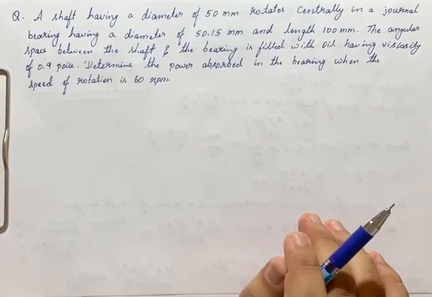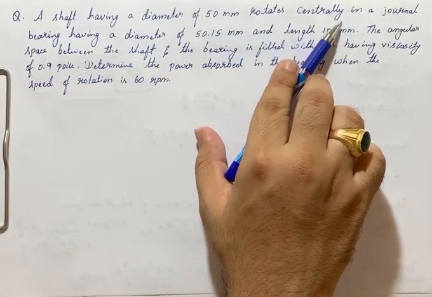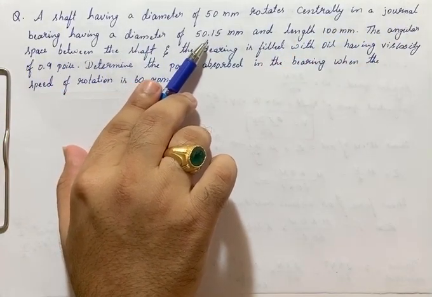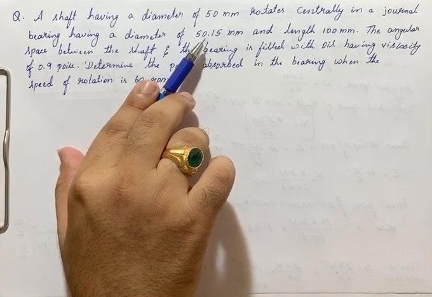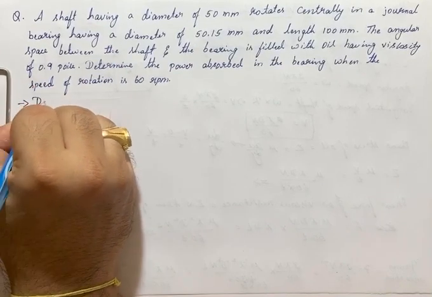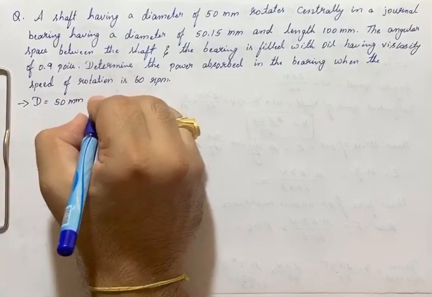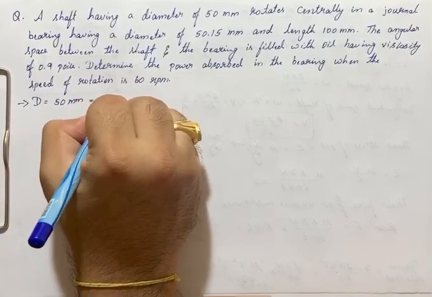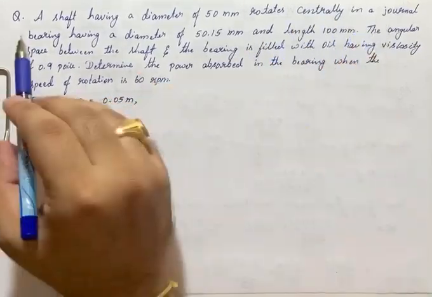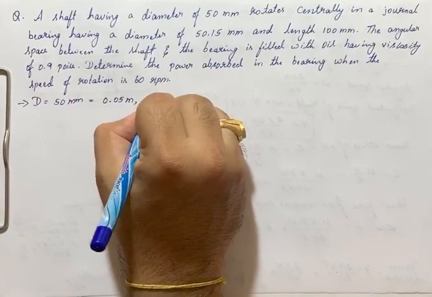Yeah, the numerical is like this: a shaft having a diameter of 50 mm rotates centrally in a journal bearing having a diameter of 50.15 mm. Here in this question he has given the diameter d is equals to 50 mm, which is nothing but 0.05 meter. It rotates centrally in a journal bearing having a diameter of 50.15, let us write that as d dash.